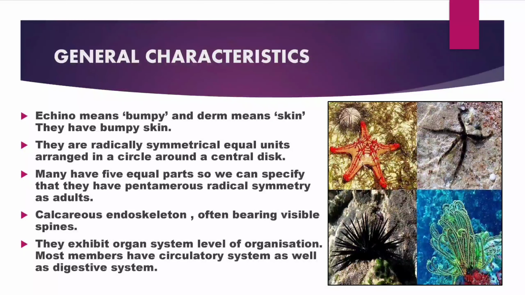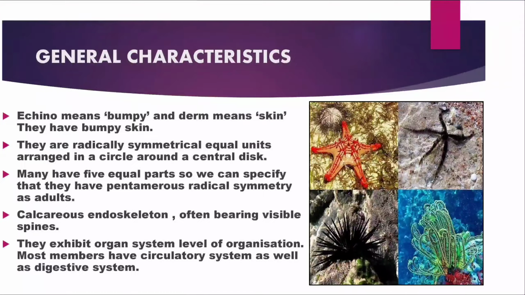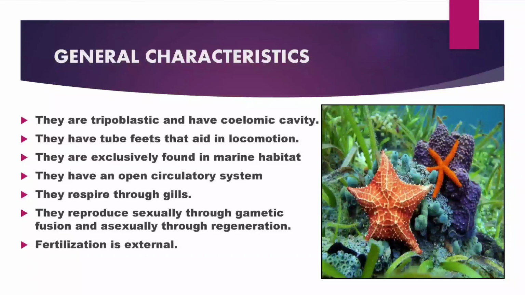They exhibit organ system level of organization. Most of the members have a circulatory system as well as a digestive system. They are triploblastic and have a coelomic cavity. They have tube feet that help them in locomotion. They are exclusively found in marine habitat and have an open circulatory system. They respire through gills and reproduce sexually through gametic fusion and asexually through regeneration. The mode of fertilization is external.